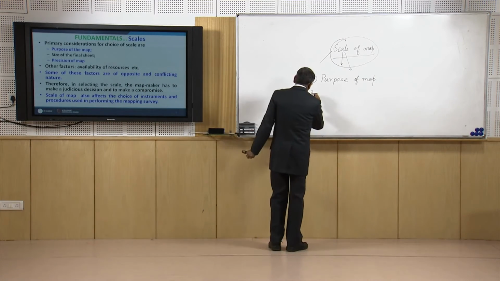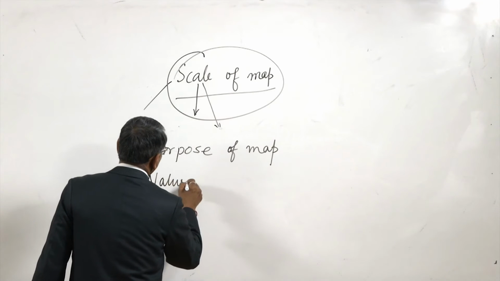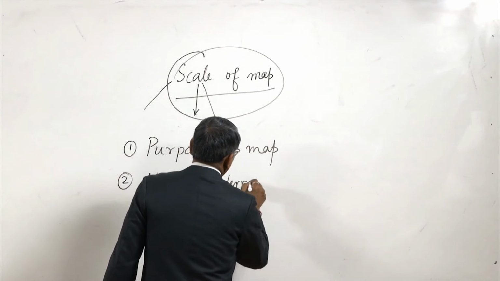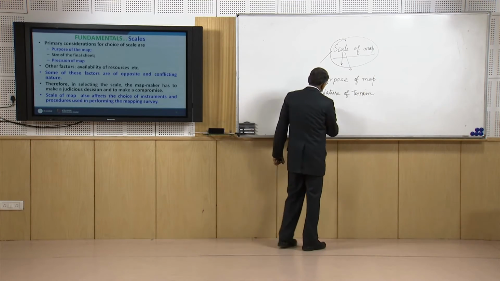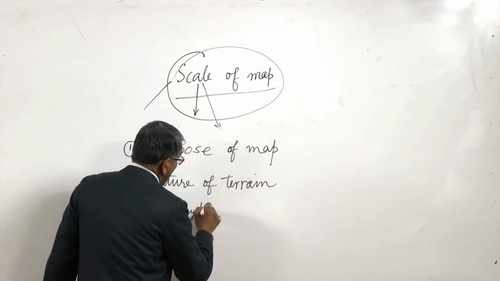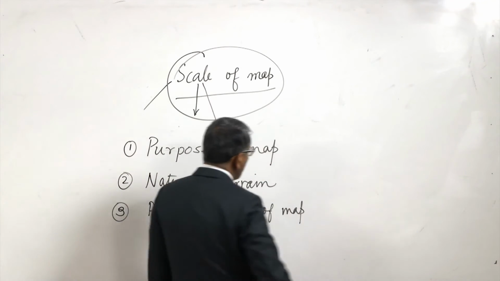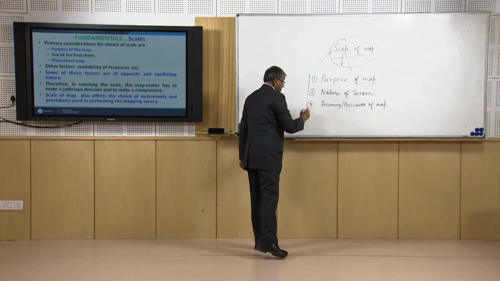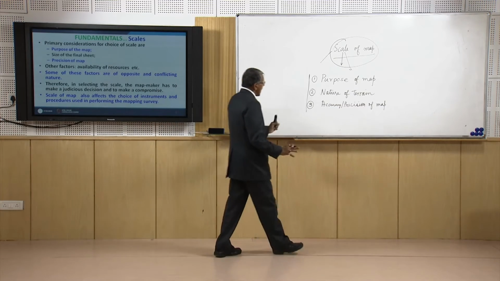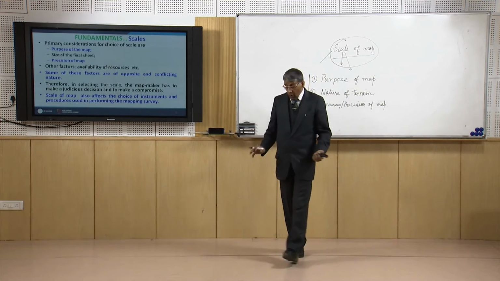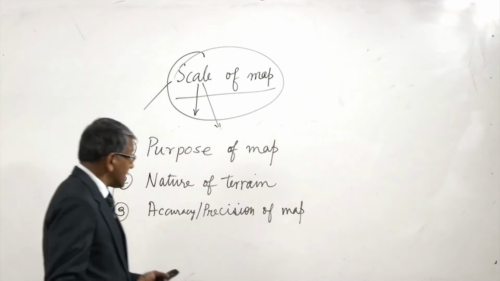Apart from that, another important factor is the nature of the terrain, and then the accuracy or precision of the map we are looking for. So these are the three important factors which guide the selection of the map. Of course there are many other small criteria to be considered beyond this, like what resources are available and many other things like that.